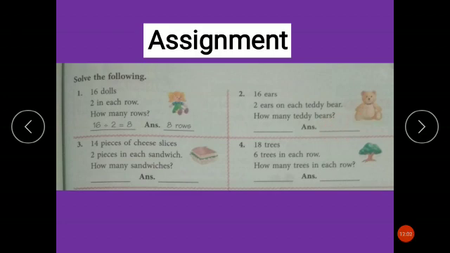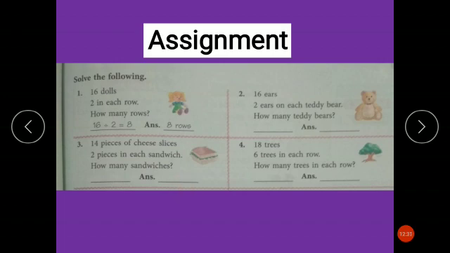Very good children. Now 14 pieces of cheese slices, 2 pieces in each sandwich. So how many sandwiches? Again you will divide here. Divide 14 by 2. 2 goes into 14 how many times? 7. So your answer will be 7 sandwiches.